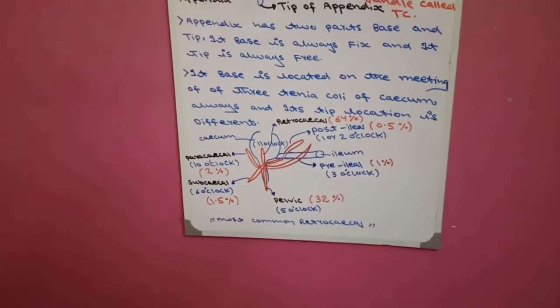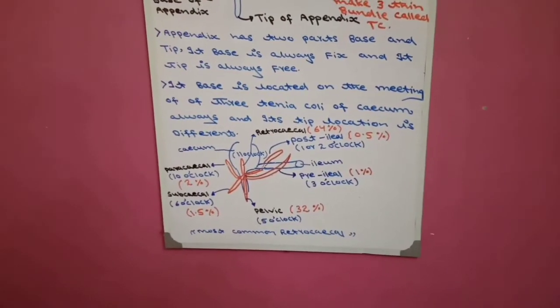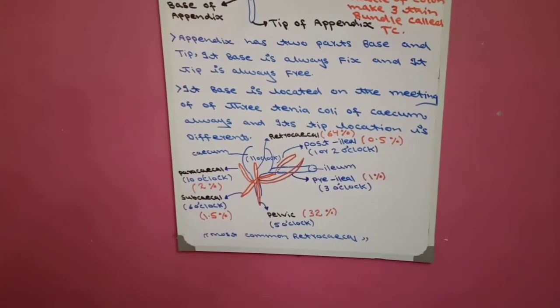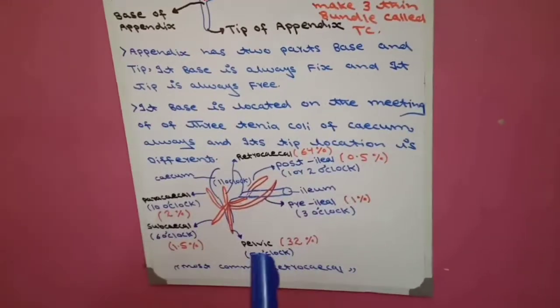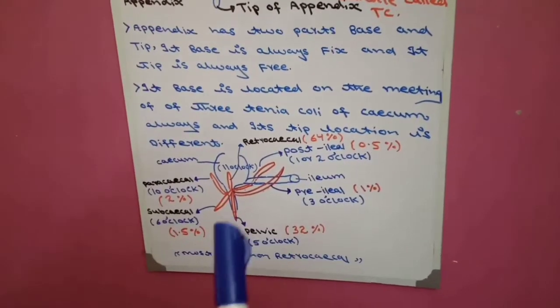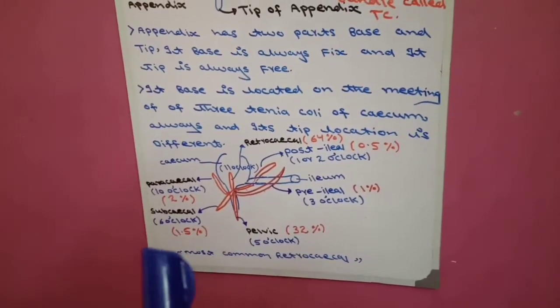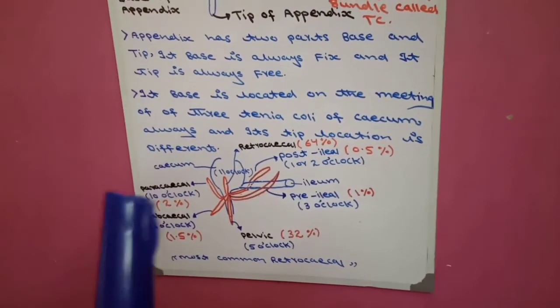The second way is to study the position of the tip of the appendix by comparing it with clock positions. Pelvic is at 5 o'clock. Subcecal tip position is at 6 o'clock.